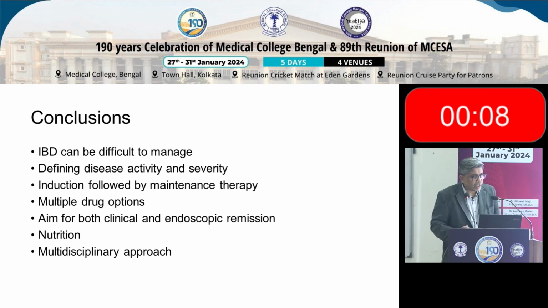So I'm coming to my last slide. Sorry, I had to rush a bit because of the time. As you'll all realize, IBD can be very difficult to manage. It's very important to initially define the disease activity, severity, and extent. You always start with the induction agent, and once the patient is well controlled, you think about maintenance therapy. We have multiple drug options, but our aim is both clinical and endoscopic remission. Do not forget about nutrition. Do not forget about a multidisciplinary approach, because you will need the help of dietitians, radiologists, and the surgeons to treat them. Thank you very much.